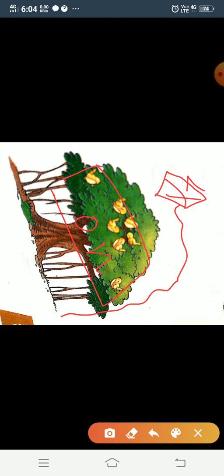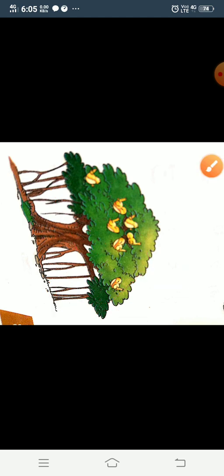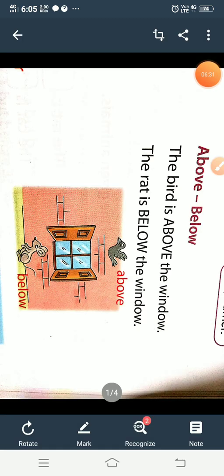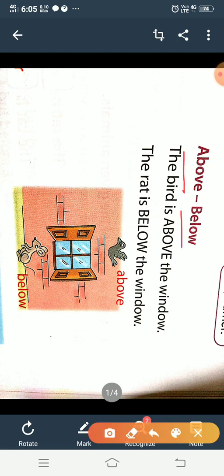And see, here is the rat. Where is the rat? The rat is below the tree. Okay? Now see in your textbook, above and below.